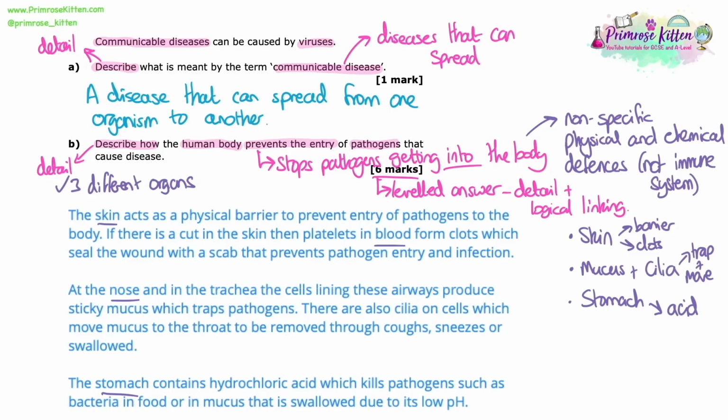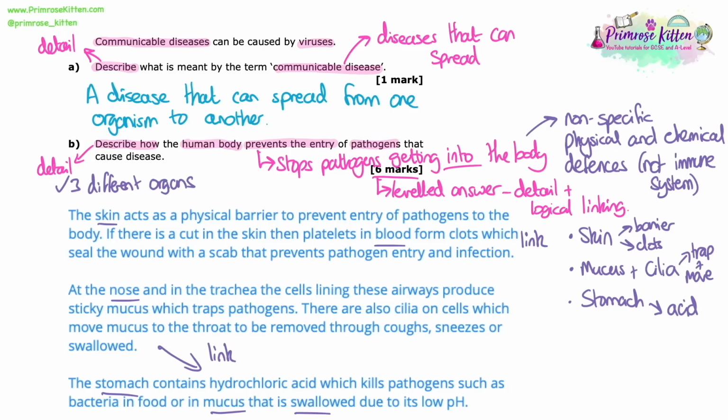So this is my first paragraph about one section of the three that I'm going to talk about. I've mentioned the skin, I've mentioned the blood. I've also linked here, so I've linked the two together, so how if the skin acts as a barrier, but if there's a break in the skin, then this other thing steps in to help us, which is the blood clots. I've also really signposted pathogen entry as well.